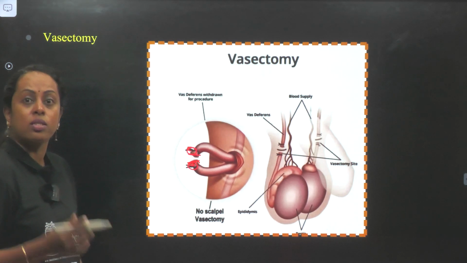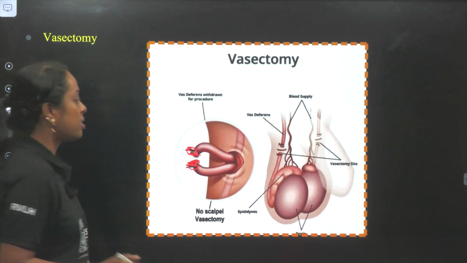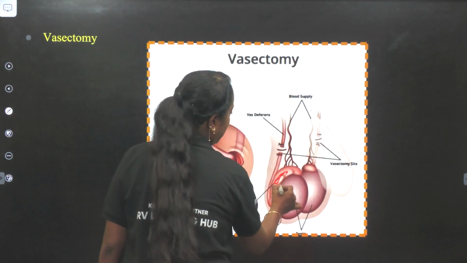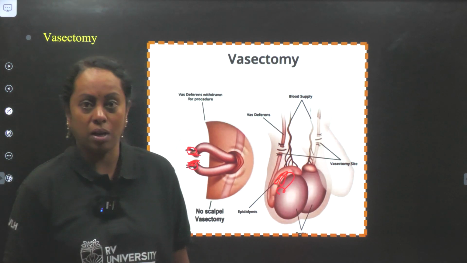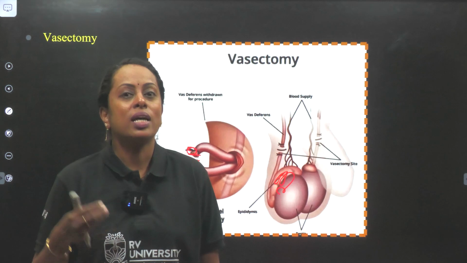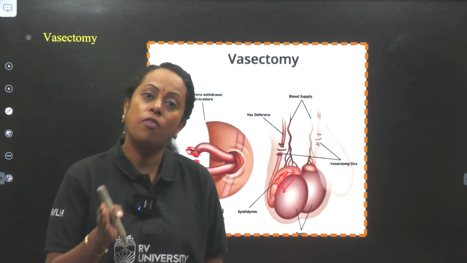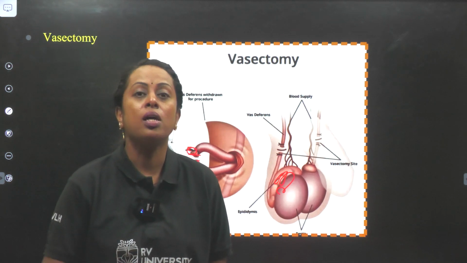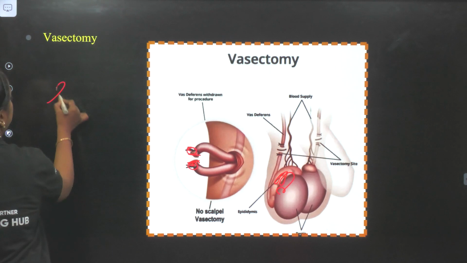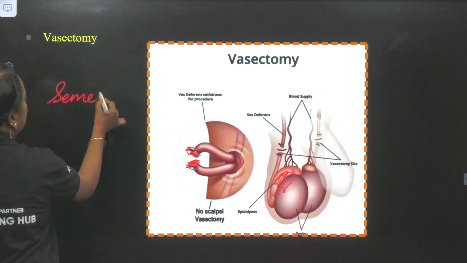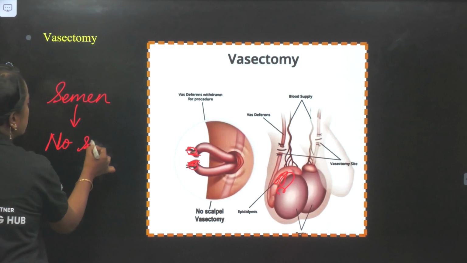When we do this, the sperm produced by the process called spermatogenesis are trapped within the testis. If you ask me what will happen to those sperms, definitely phagocytic cells will come and consume them. Production of sperm continues. But what happened? The vas deferens is cut off. So when we check the semen, there will be no sperms in it.